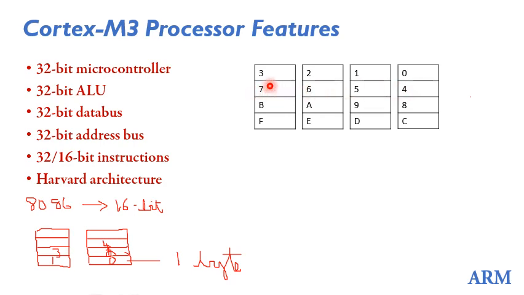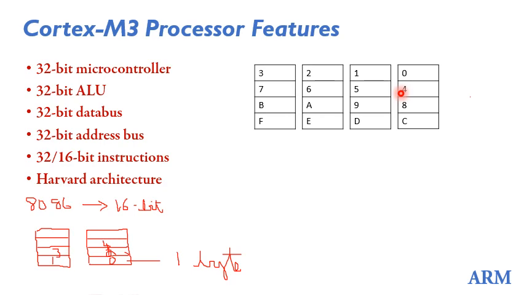So ARM processors allow only aligned data access. If you have data starting from memory address 1, then the data will be stored in 1, 2, 3 and 4. This access is not allowed in ARM processors. This is the difference between ARM and other processors.